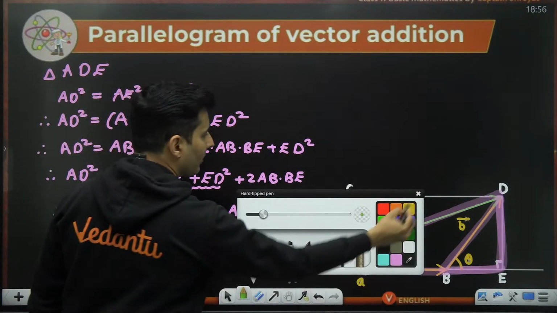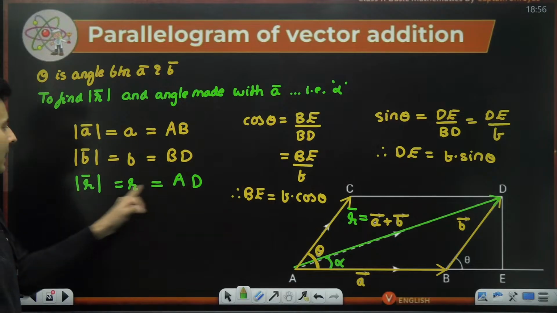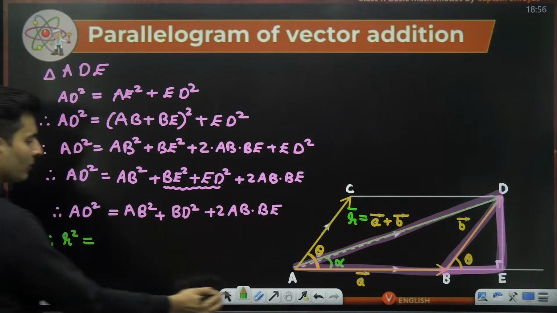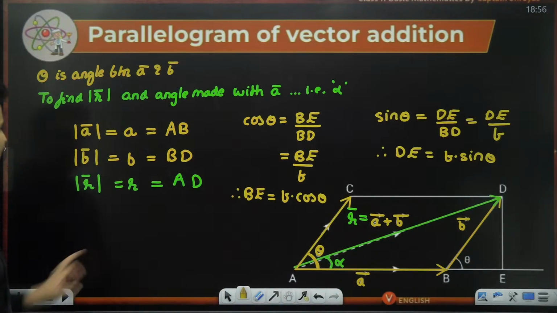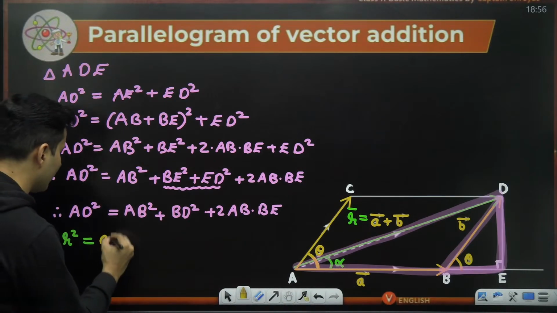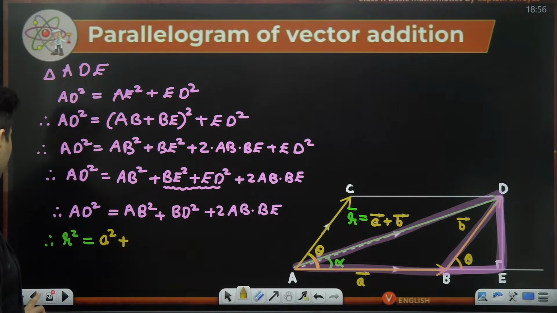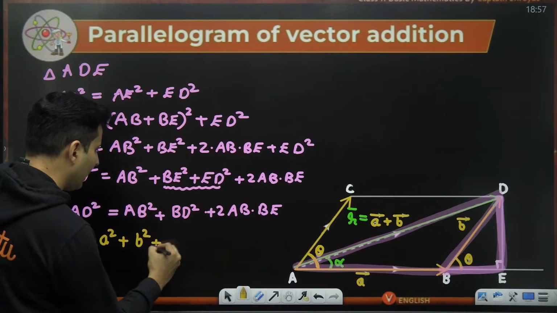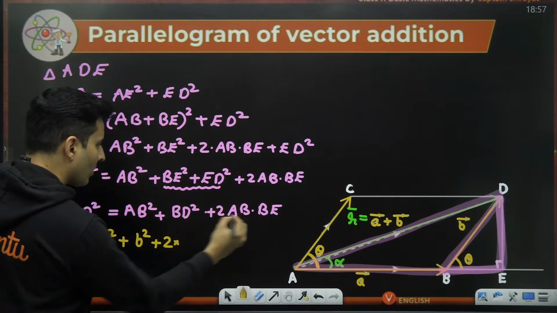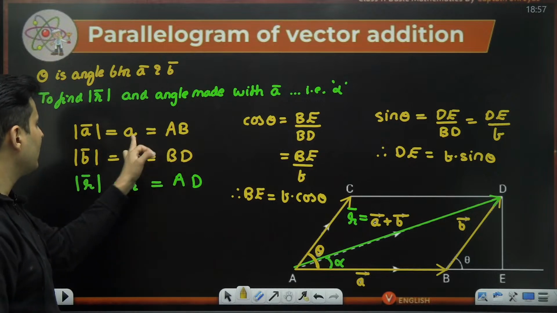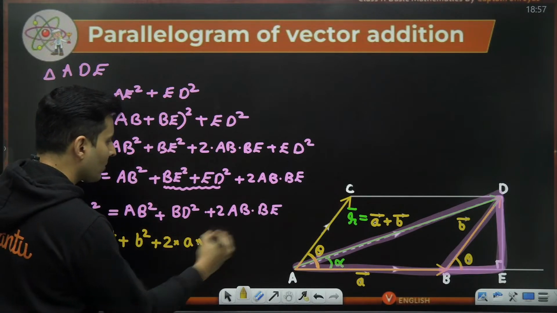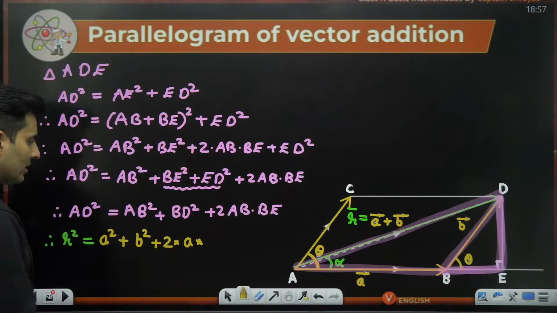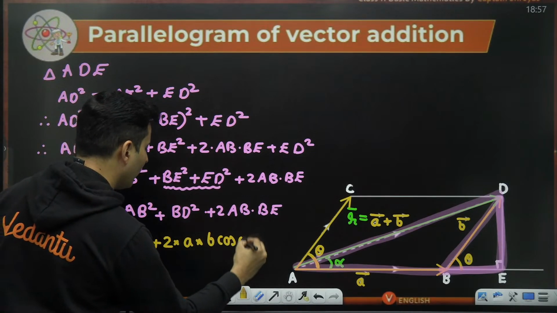So what is AD square? AD square, as you can see, A to D is nothing but R. So therefore, AD square will be nothing but R square is equal to, what is AB square? AB square is nothing but A square. So I'll just put A square over here, plus what is BD square? BD square is B square. So plus B square plus 2 times of, what is A to B? A to B is nothing but A. What is B to E? B to E is nothing but B cos theta. So I'll just put B cos theta over here.